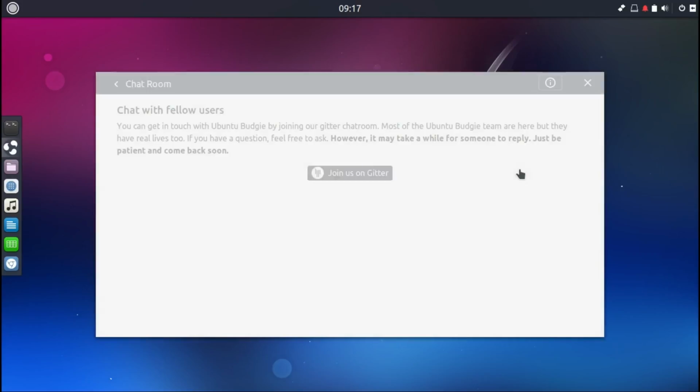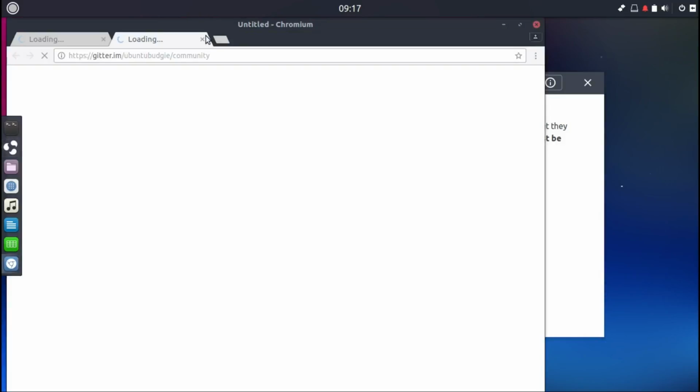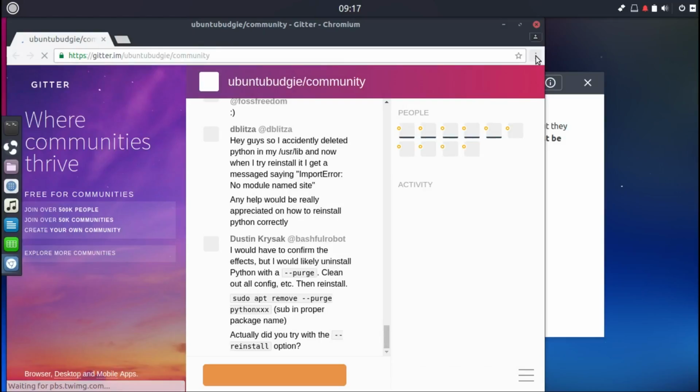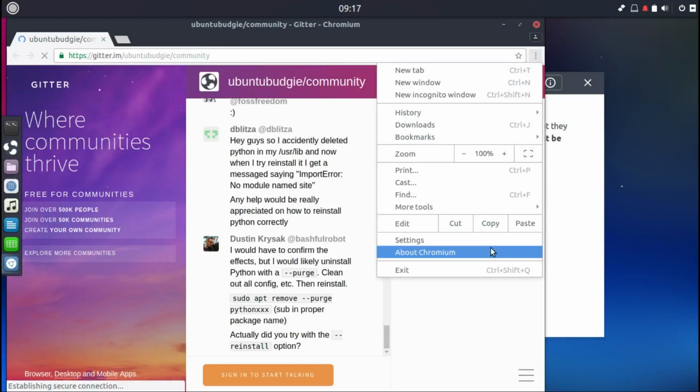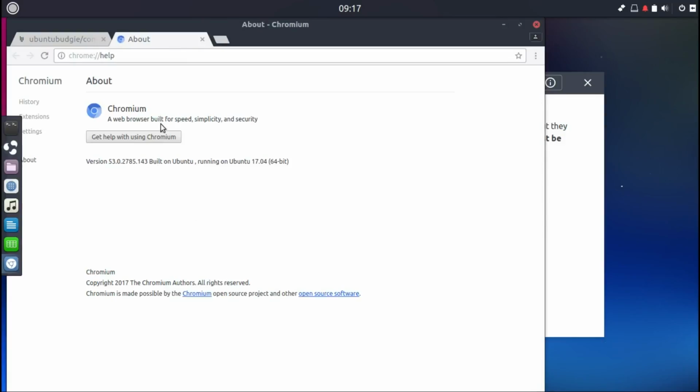Chat room. Let's wait. So it opens up in Chromium.